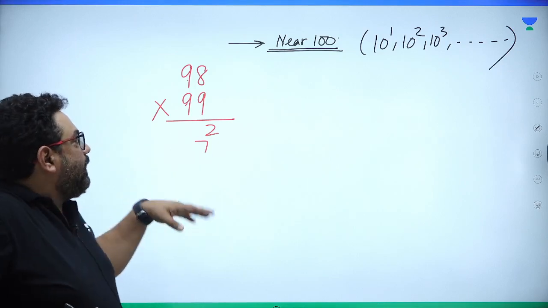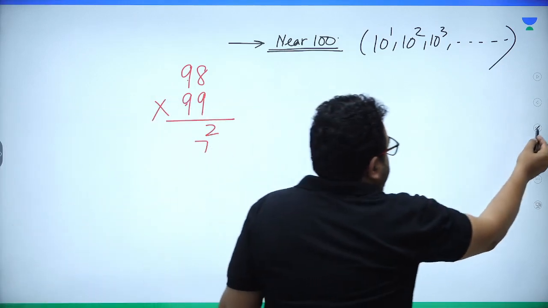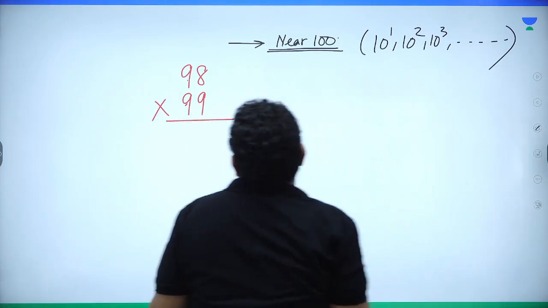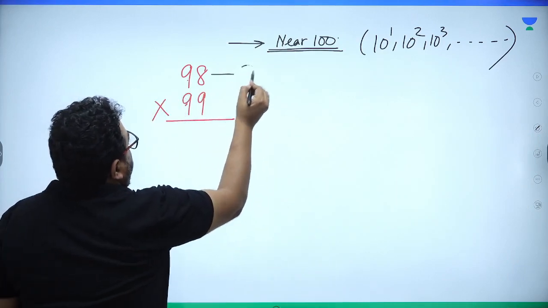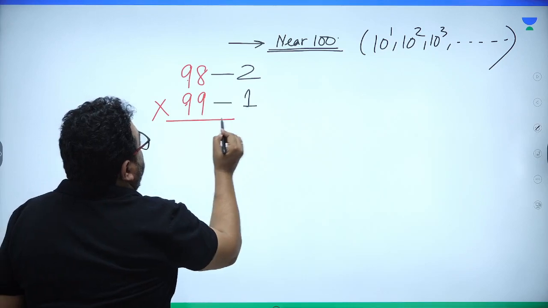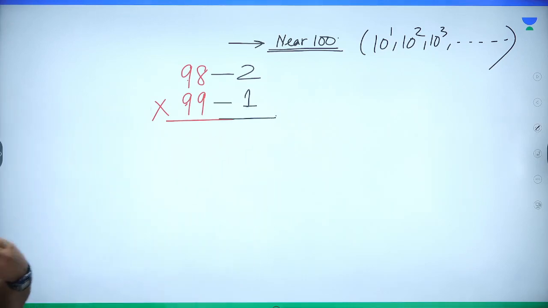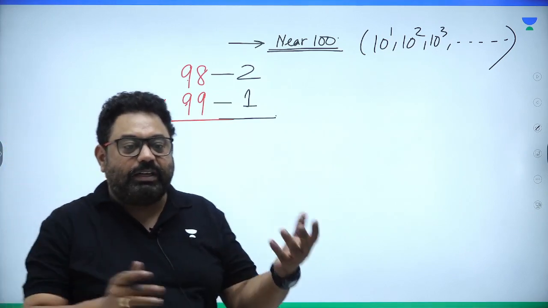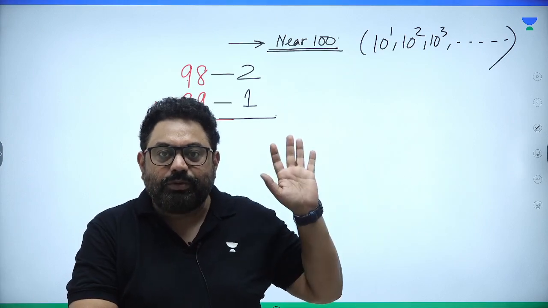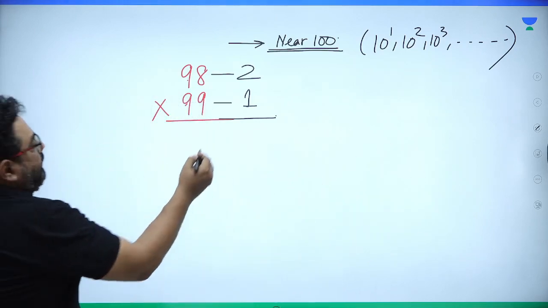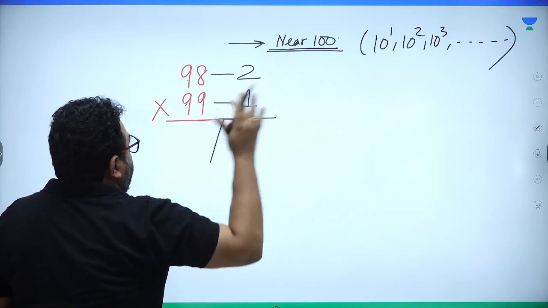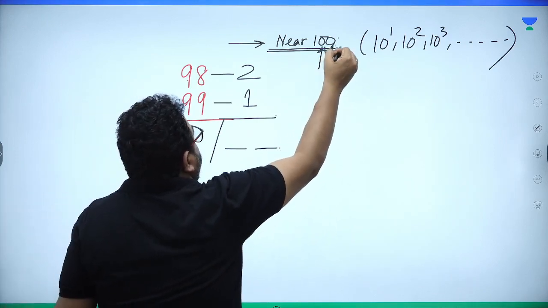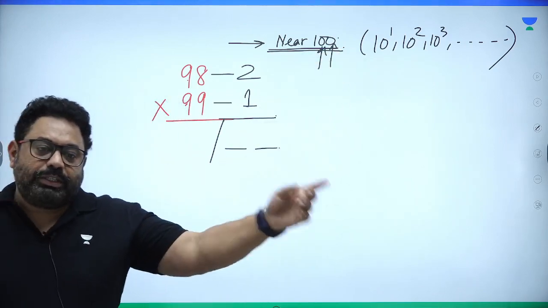So now listen, rather than going for this method where we had to multiply and then add as well, it could have been tough. What we do is 98 is how much less than 100? Minus 2. And 99 is how much less than 100? Minus 1. So whenever the numbers are near the base, which happens to be either 100 or 1000, we will talk about more bases, don't worry, right? So now we can easily, listen to me, make a partition over here and to the right hand side 2 spaces for the number of zeros in the base. So since there are 2 zeros, 2 spaces.